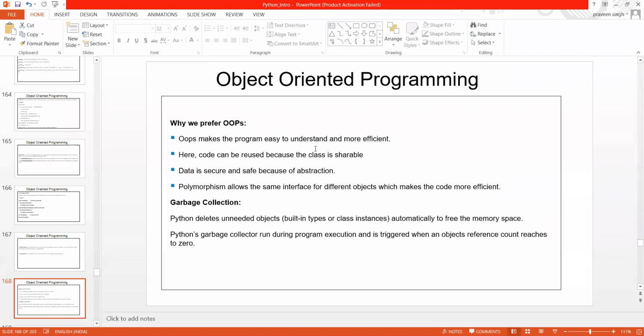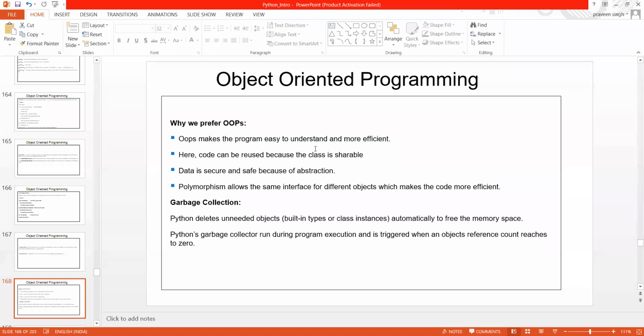So basically, if classes are reusable, then what you are trying to do is use classes which are already built in, or if somebody has defined a class, you can access their methods easily. Maybe somebody has come up with one class in which they have given some sort of calculation, and in your class you wanted to use that same method which is present in that class. Then you just call that class, and then call the method of that class. That's it.